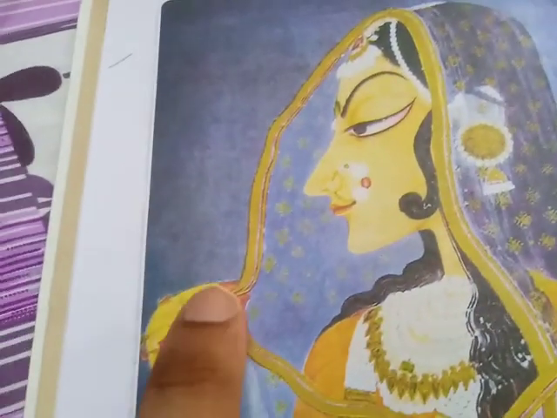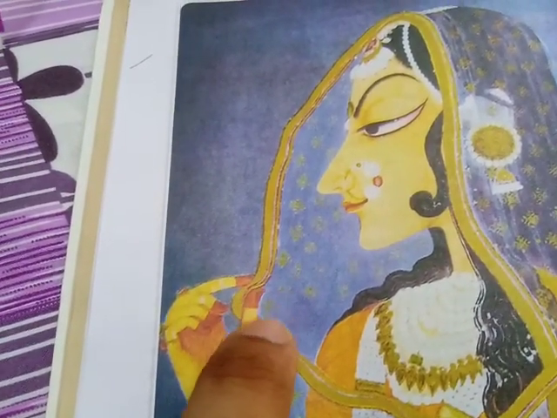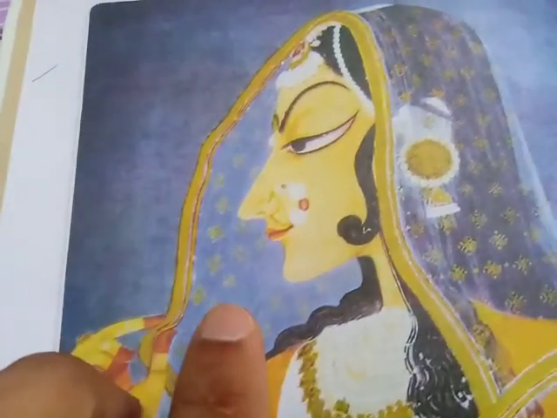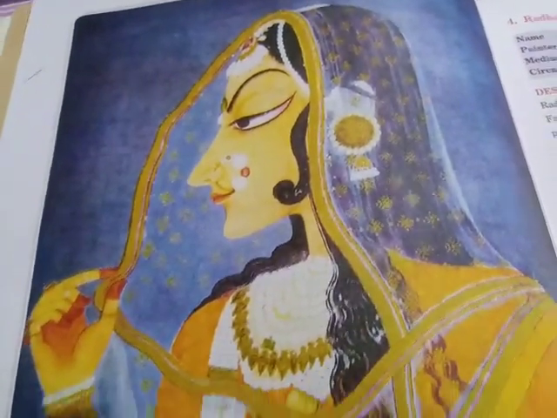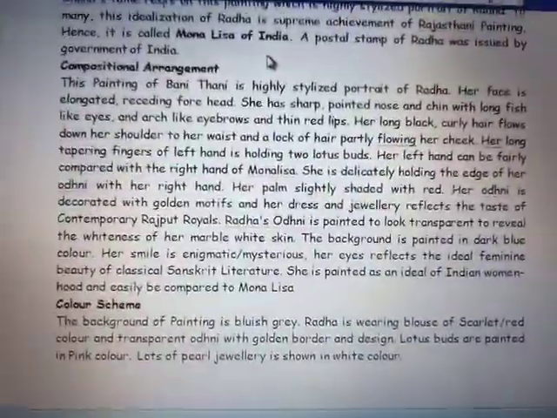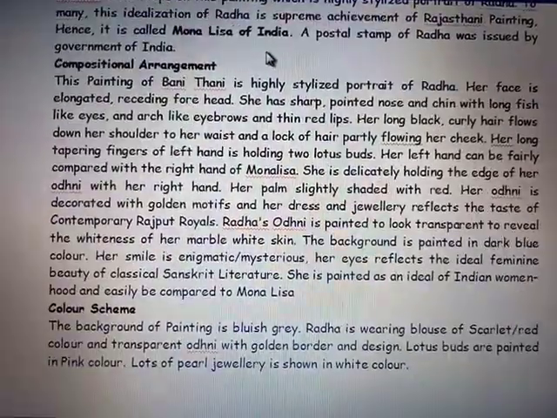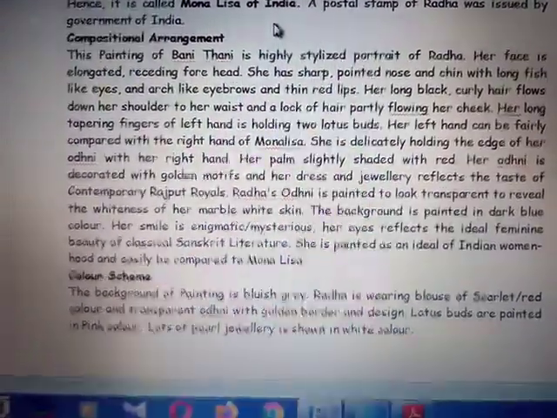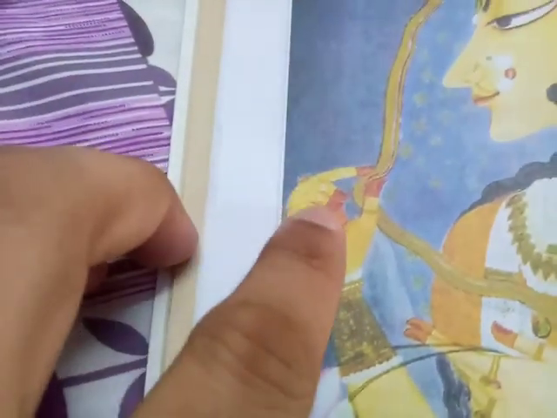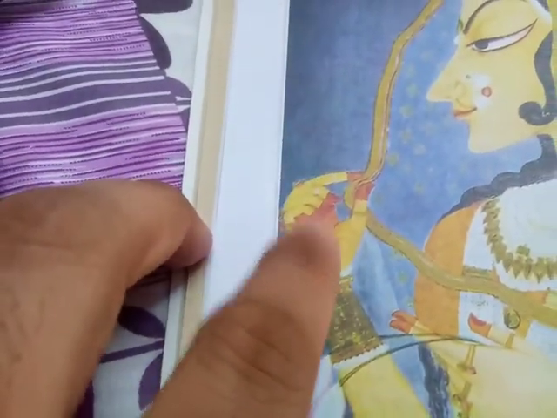The border of the transparent dupatta is decorated with golden color and golden motifs. Her palm is slightly shaded with red color.